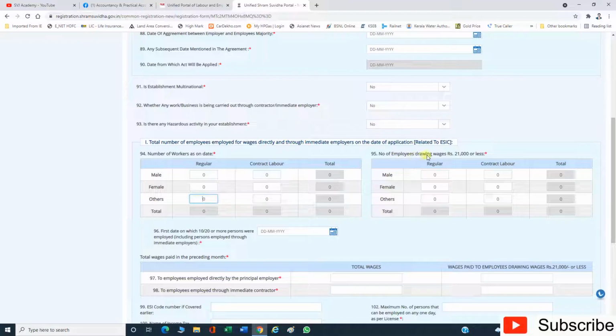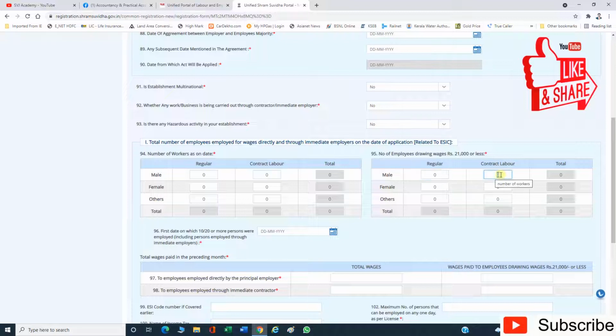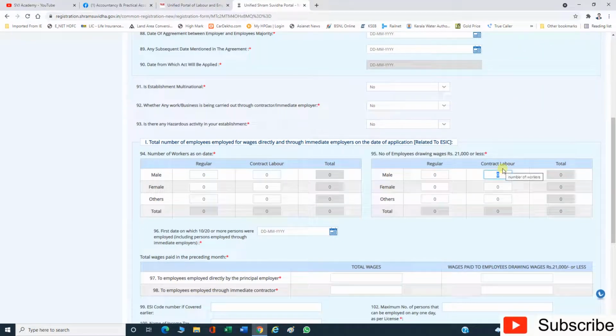Then the number of employees drawing wages rupees 21,000 or less. The total number of males who are drawing 21,000 or less mentioned here, and the total number of employees under contract labor. Here also the females under regular and females under contract labor who are receiving 21,000 or less, and others also. Now we completed the employee part.